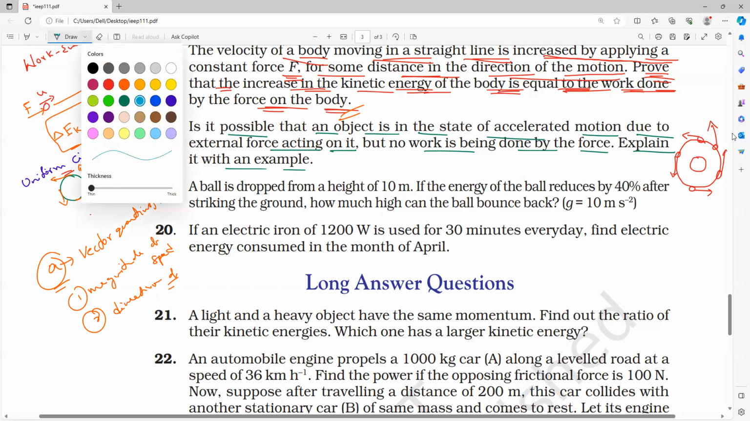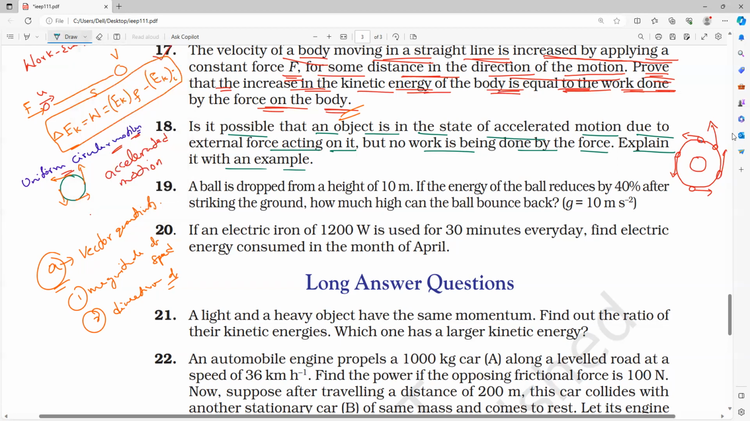But they all are revolving because of an external force. What is that force which is acting towards the center? Centripetal force. So they all are revolving. Is it possible that an object is in a state of accelerated motion due to an external force acting on it? What is the external force acting here? Centripetal force.